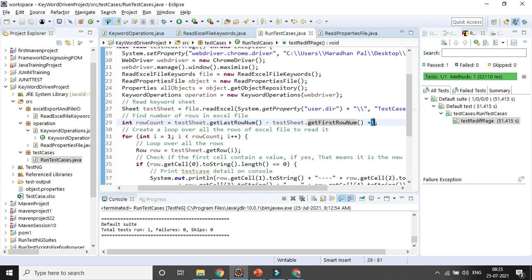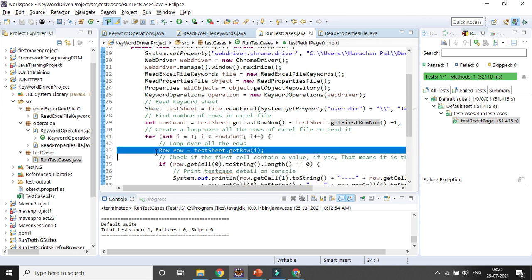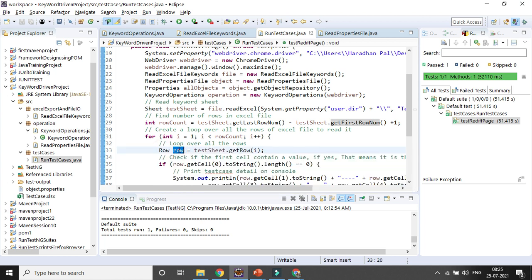Because I already told, in case your last row number is 8 and first row number is 1, it will give you 7, but your exact row count is 8, right? So you need to add 1. After that, we are iterating from the second row, meaning row i equal to 1, because I am not giving i equal to 0, because in the first row I have given all my headings, right? So I will be going to the second row. Then I want to iterate row by row, so I want to create a row variable for the row class.